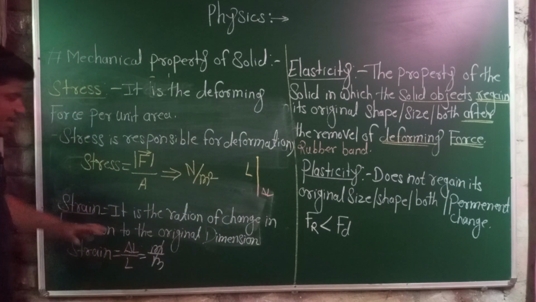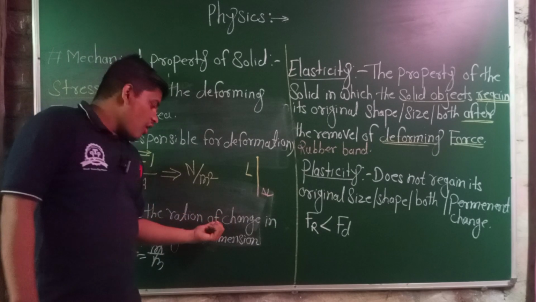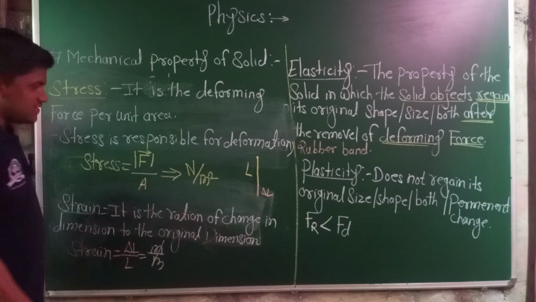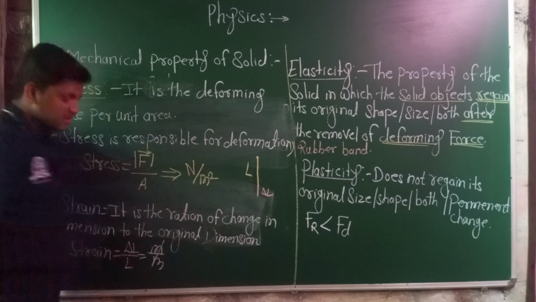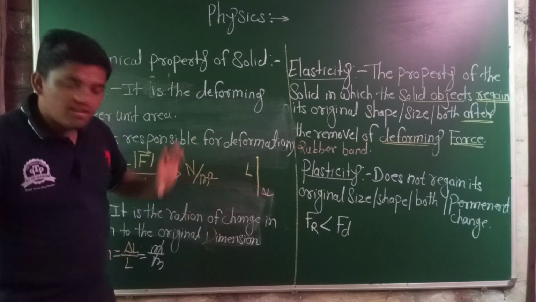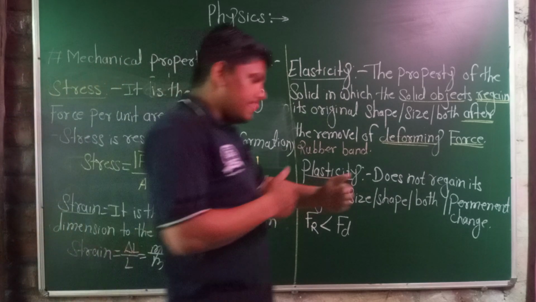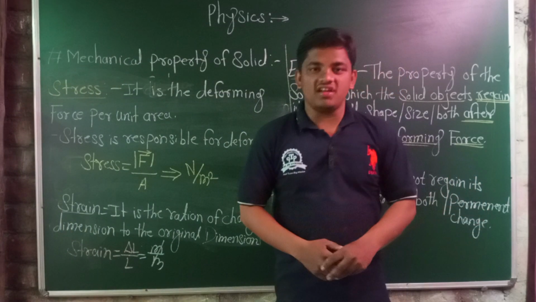The strain is the ratio of change in dimensions. The change in dimension, such as length, to the original dimension. The original dimension of the length is capital L. And strain does not have any unit, because it is a ratio of the same physical quantity.